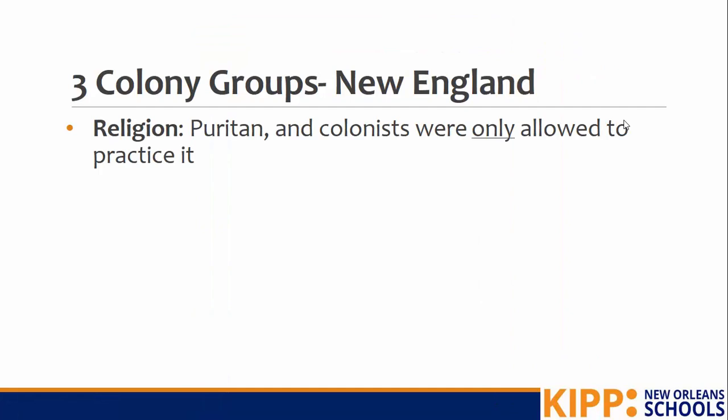So the religion of New England was Puritan. The Puritans believed that the way that they worshiped their religion was right, and people had to follow that religion. So in the New England colonies, they were very strict. Colonists were only allowed to practice the Puritan religion. Colonists who tried to practice other religions were kicked out and had to go somewhere else.